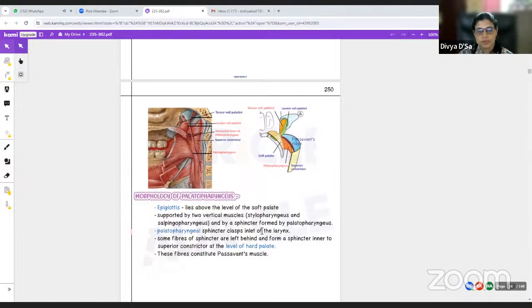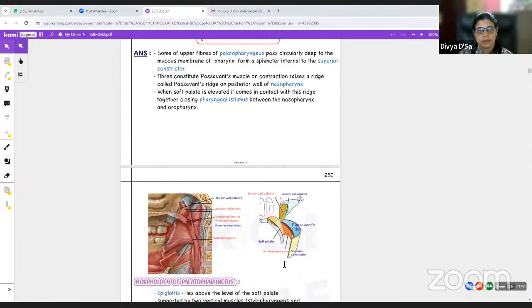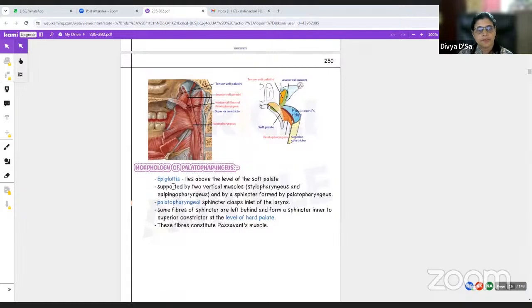So the morphology of this palatopharyngeus muscle. The epiglottis lies above the level of the soft palate, which is supported by two vertical muscles, the stylopharyngeus and salpingopharyngeus. Okay, we are talking about the palatopharyngeus. So this is supported by two vertical muscles, the stylopharyngeus and the salpingopharyngeus, and by a sphincter formed by the palatopharyngeus. That is the palatopharyngeal sphincter. It clasps the inlet of the larynx.